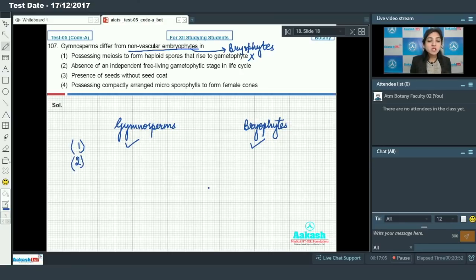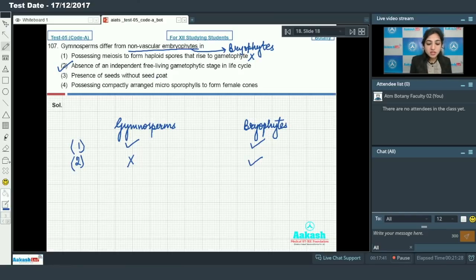Option number 2 is absence of an independent free-living gametophytic stage in life cycle. In gymnosperms, free-living independent male and female gametophytes are absent, whereas bryophytes have an independent free-living gametophyte stage. So this is true for bryophytes but not true for gymnosperms. So this is correct: on the basis of the absence of an independent free-living gametophytic stage in the life cycle of gymnosperms, we can differentiate gymnosperms from the bryophytes.